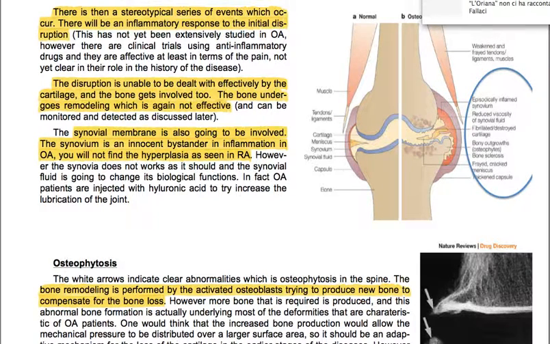In osteoarthritis, you will not find the hyperplasia seen in rheumatoid arthritis. However, the synovia does not work as it should, and the synovial fluid is going to change its biological functions. In fact, osteoarthritis patients are injected with hyaluronic acid to try to increase the lubrication of the joint.